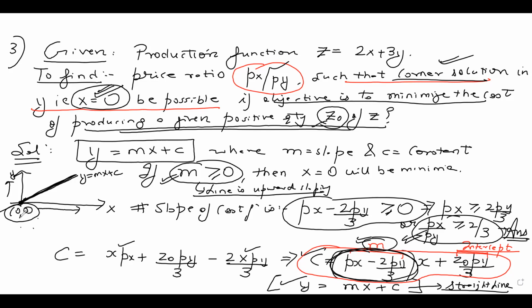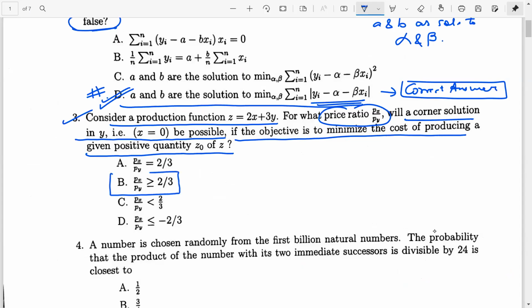And you can clearly see the minimization of cost at x equal to 0 is possible only when the slope is positive. By slope, I mean px minus 2py/3 in this question. If you solve it, you get px by py greater than or equal to 2/3. So if I come back to the question paper, we can mark the correct answer: px by py greater than or equal to 2/3. This is the correct answer for this question.